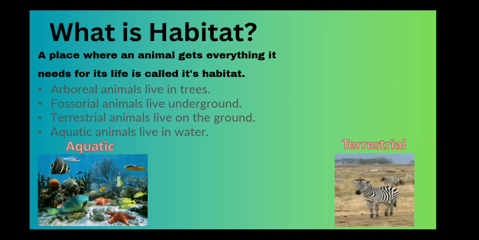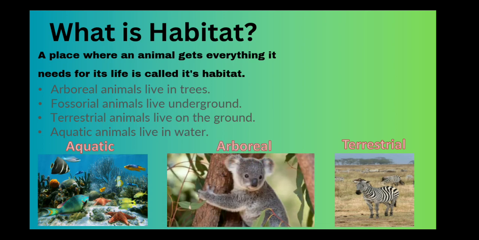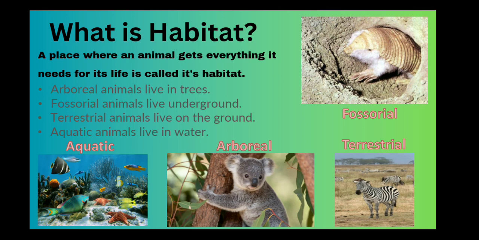And terrestrial animals live on the land, whereas arboreal animals live in the trees like monkeys and koalas. And fossorial animals live underground. Some fossorial animals always stay under the ground, but some come out for some hours during the day and then go back in their burrows. So they are called fossorial animals. We will be studying about two kinds of animals in this unit: terrestrial animals and aquatic animals.